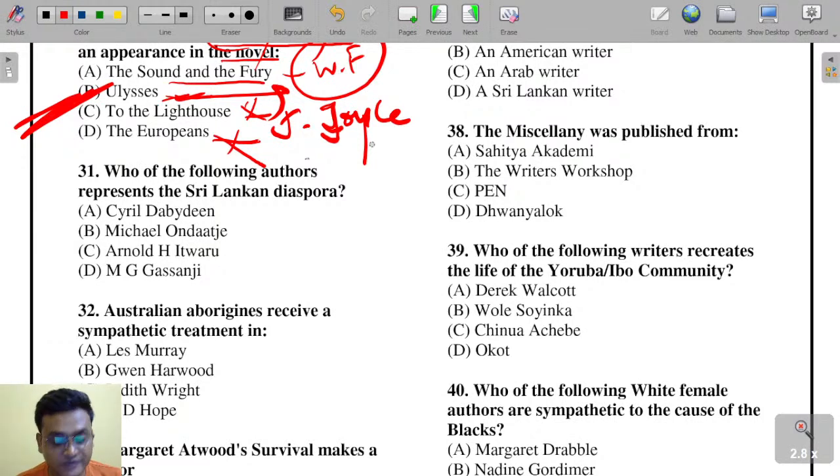To the Lighthouse is by Virginia Woolf, where Lily Briscoe is the painter. Then here, which of the following authors represents the Sri Lankan diaspora? The famous one here. Which one is the Sri Lankan diaspora writer?